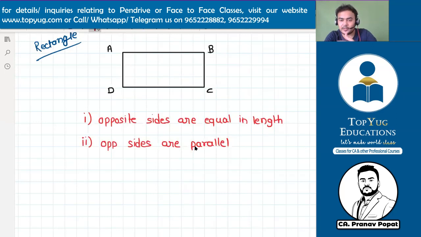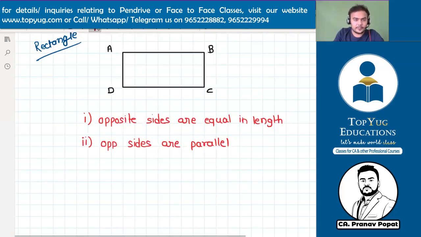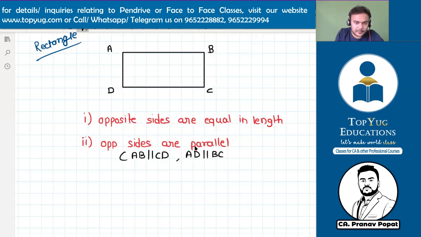Sir, AB is parallel to CD. Perfect. And AD is parallel to BC. Perfect, guys. No problem. So I will write AB is parallel to CD and AD is parallel to BC. And the third condition, same. All angles are 90° here also. All angles 90°.